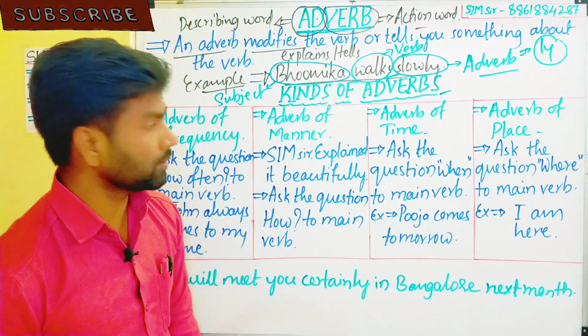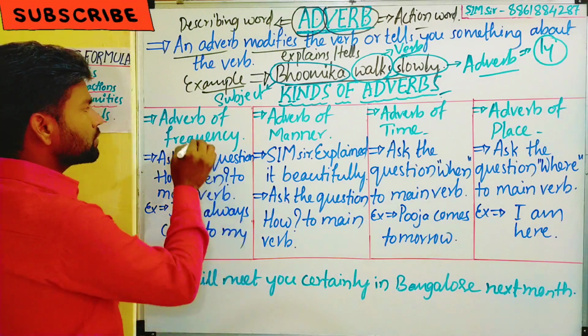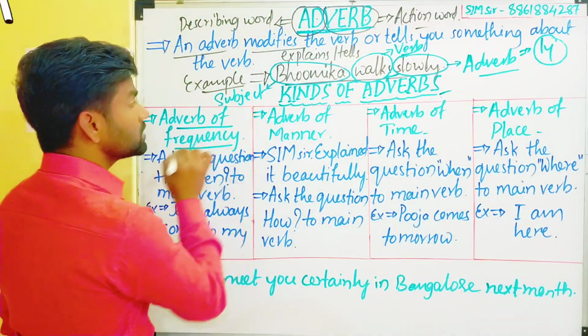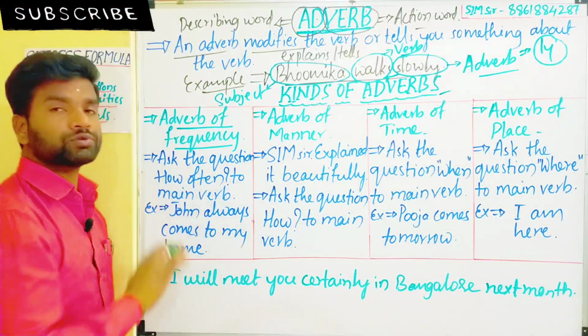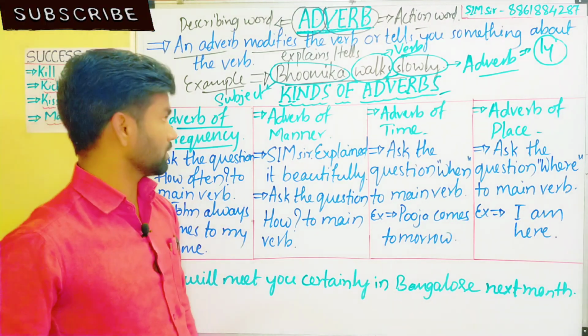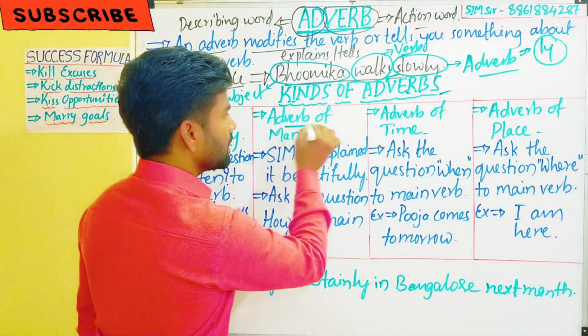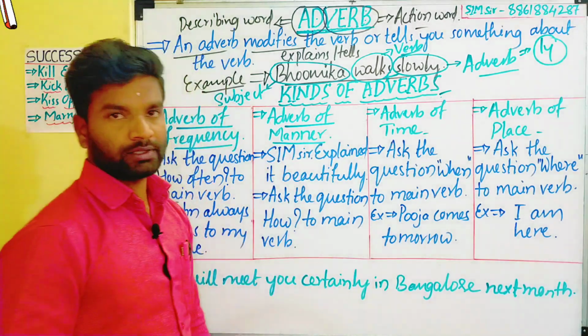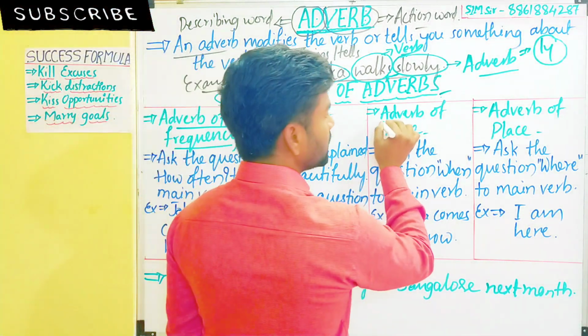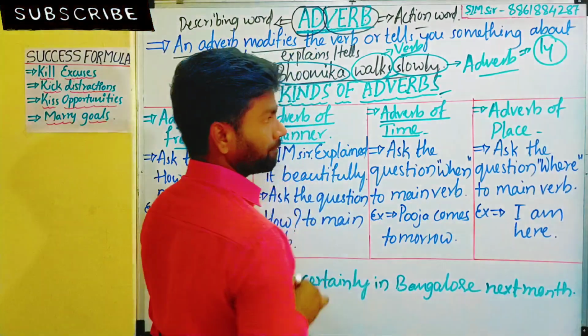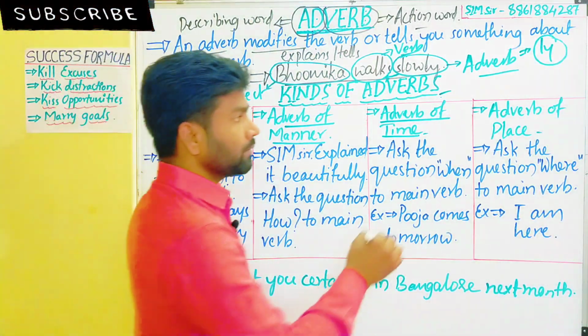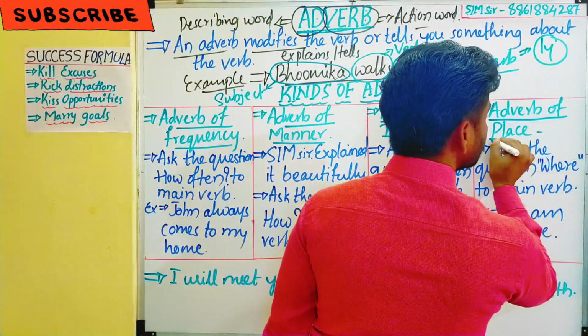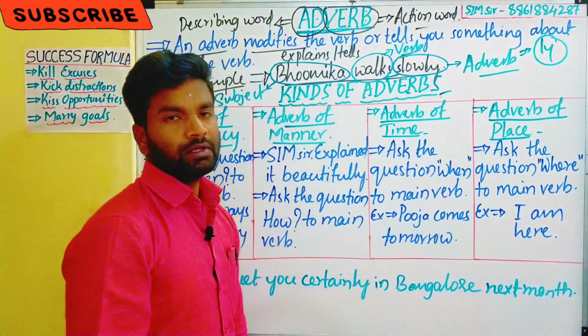ಓಕೆ, ಹಾಗಾದರೆ ಯಾವ್ಯಾವು? Then the first one is adverb of frequency, the most important kind of adverb. Then the second one is adverb of manner. Then the third one is adverb of time. Then the fourth kind is adverb of place.